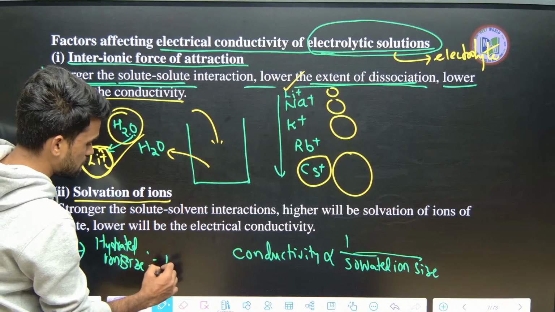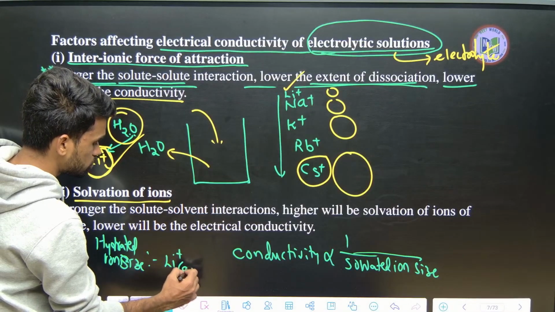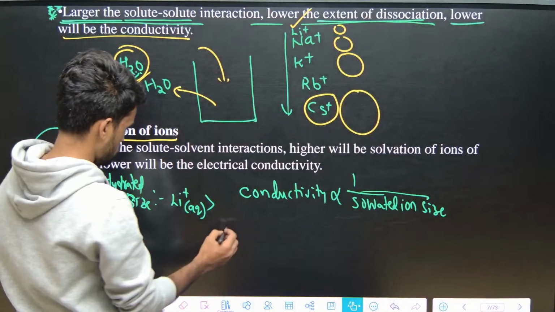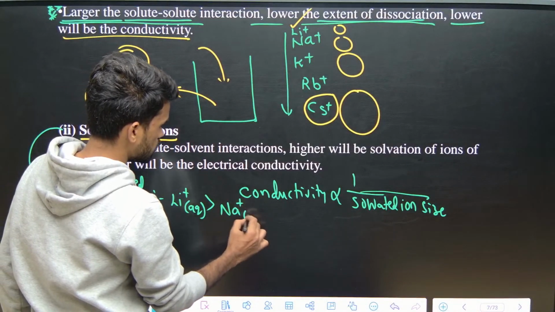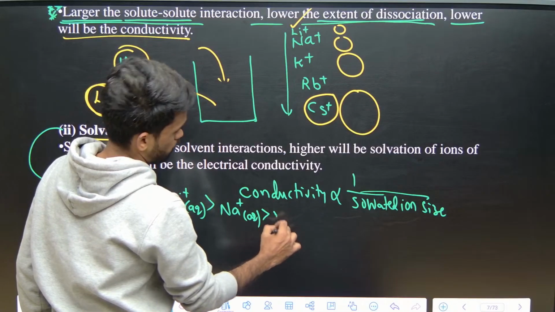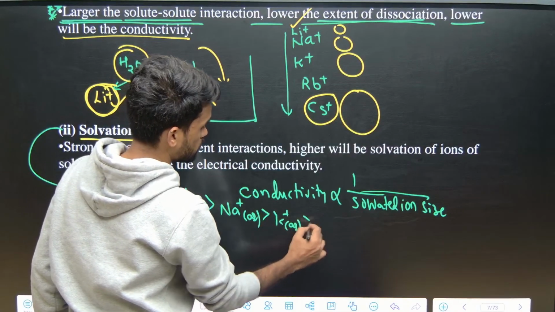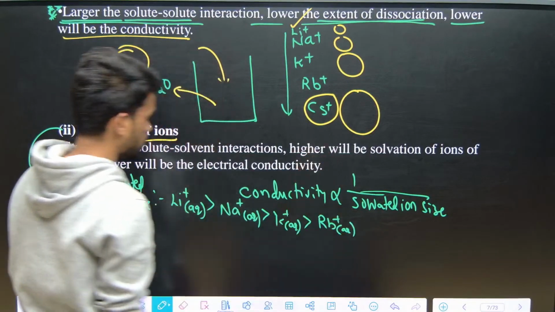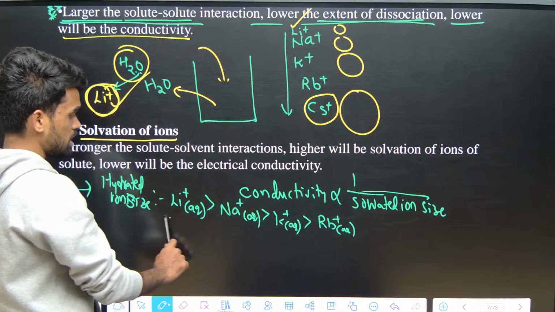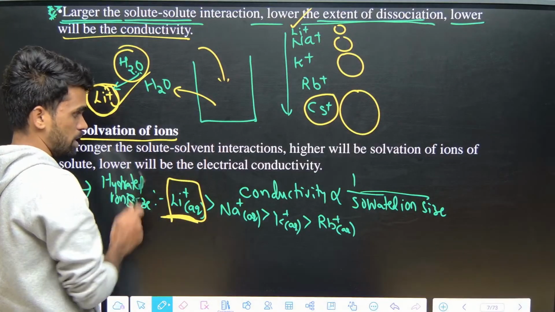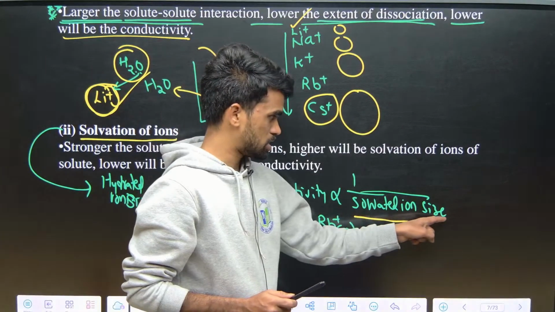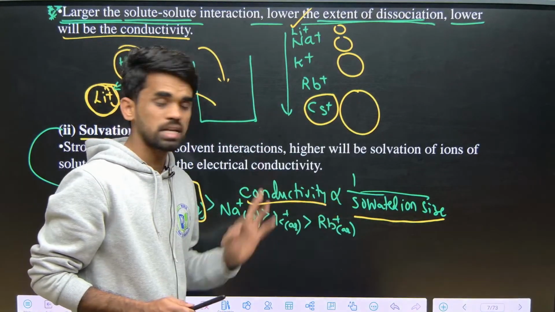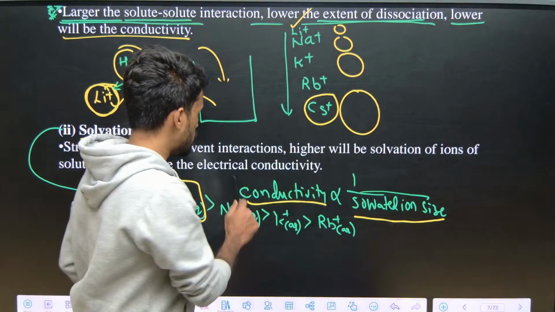So it becomes Li+ aqueous having the greatest size, the next sodium ion, the next potassium ion in the aqueous medium, then rubidium ion. You need to write it like this. Hope this is clear. Which has the greater size? The solvated ion size is greater for lithium ion. If this solvated lithium ion is larger in size, it has lower conductivity, since they are inversely related. This is what you need to be clear with.